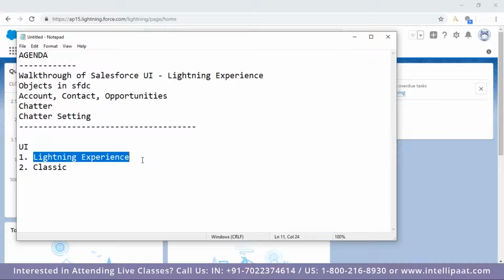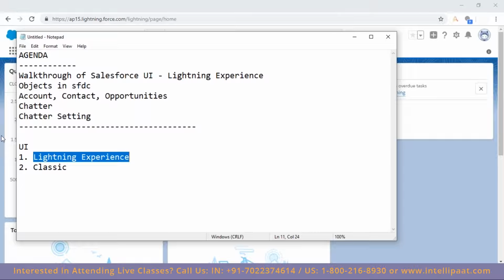So comparatively it is new, and slowly Salesforce moved most of the things into Lightning Experience. Still there are a few which are not implemented in Lightning Experience. So if you want to do that, then you have to go into Classic. I should say that almost 90-95% of things are implemented in Lightning Experience. So there is still a transition phase. Lightning Experience is not completely complete.